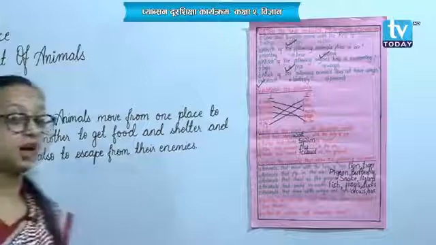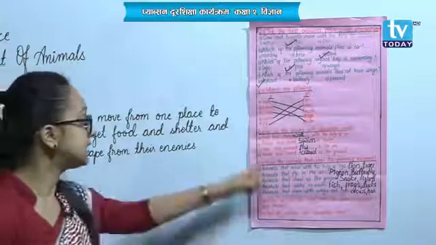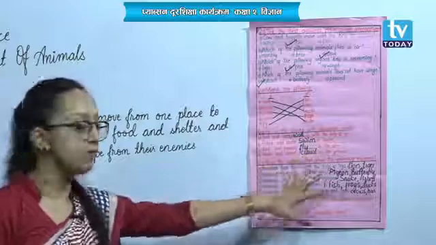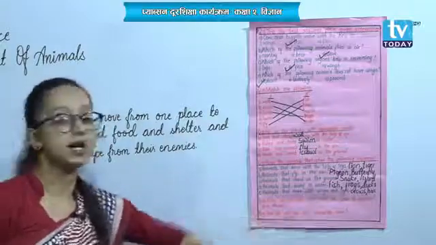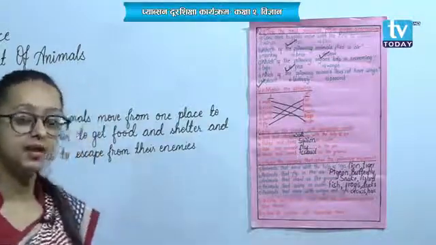You have already thought of the answer, isn't it? Snake and lizard, they crawl on the ground. That means snakes and crocodiles also show movement by crawling.